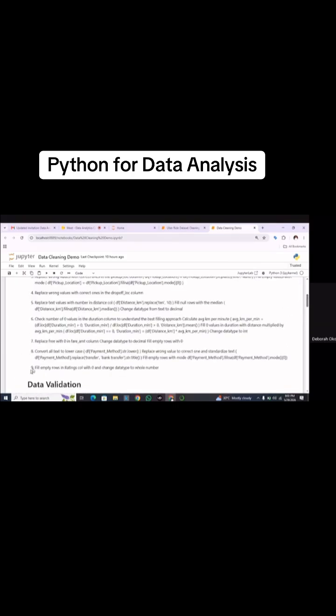So for payment method, what we need to do is convert f to lowercase by using the dot string dot lower, and then someone wants to say something. Yeah, you can go ahead.